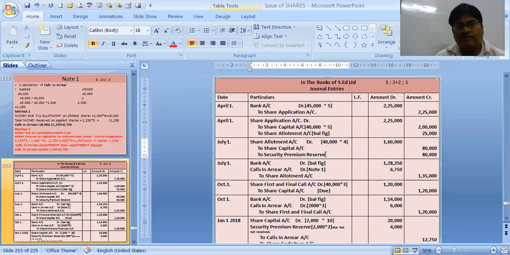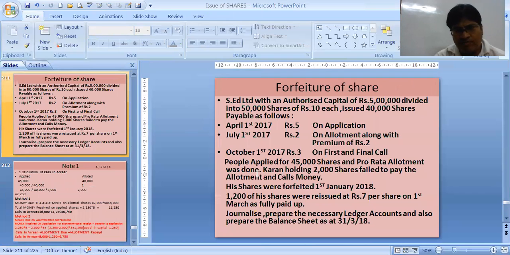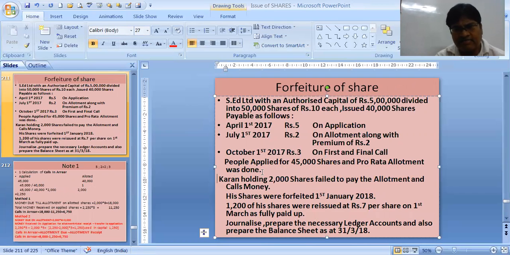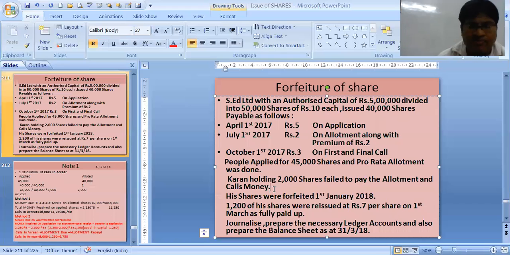Now we will be making the next entry for which some information is given. Karan, the information is like this. Karan was holding 2,000 shares, and failed to pay the allotment and calls money. Now when Karan has failed to pay, we have to find out how many shares Karan has applied for, and then the company allotted him 2,000 shares.